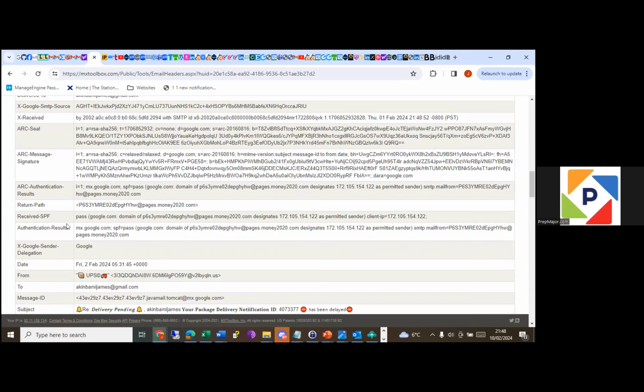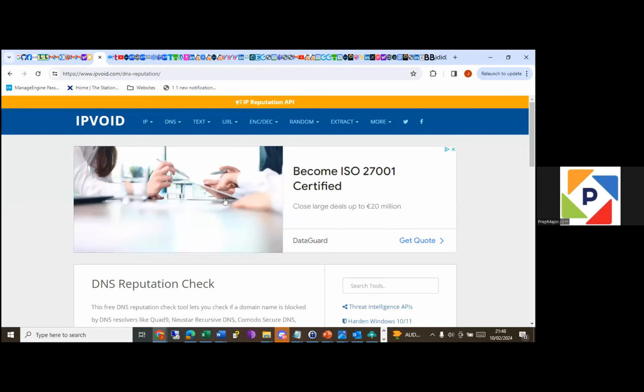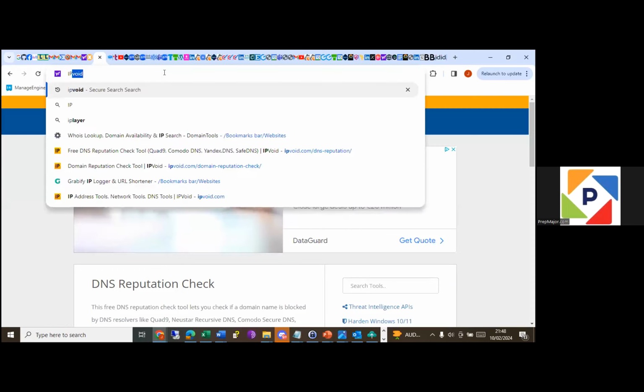For example, the receive path. So this is the IP address of the person that is going to be receiving this email. So if I send any sensitive information, it's going to go to this person. Like I said, this is the return path, you can see. So it's going to go to this, and this is the person's address. So let me see where this address is based. So you can go to IP geolocation. That's another one.